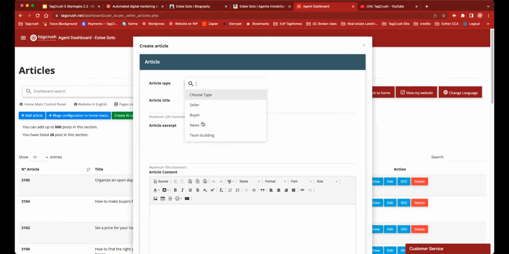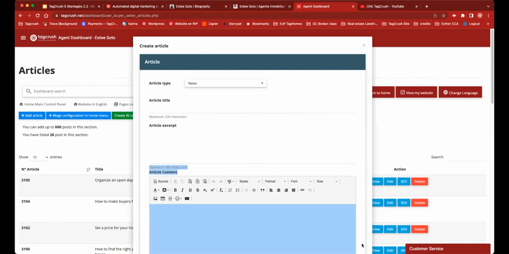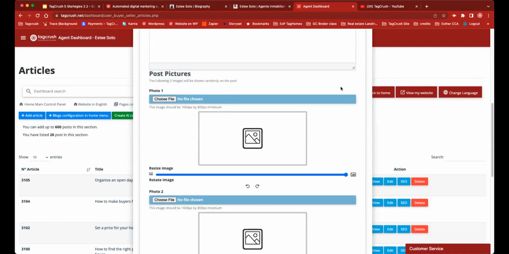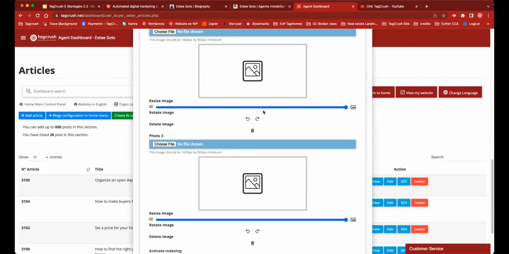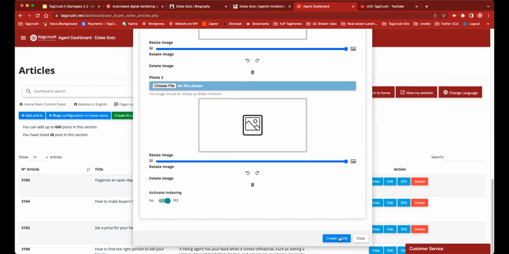And you start creating a list of articles that you're going to share on your website with the pictures and everything. Once you write what is the category that you want to use, and you write the title for your article, you can add pictures, up to 3 pictures you can add to the article, and then you create it.